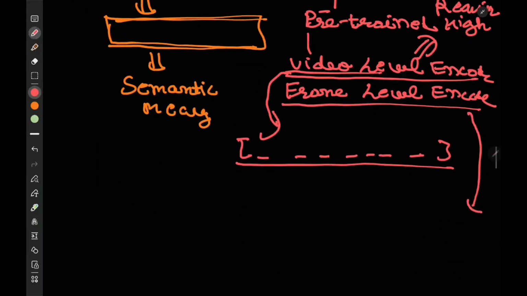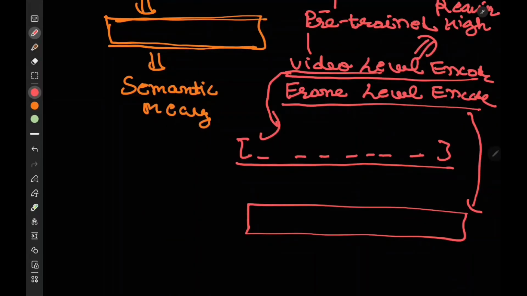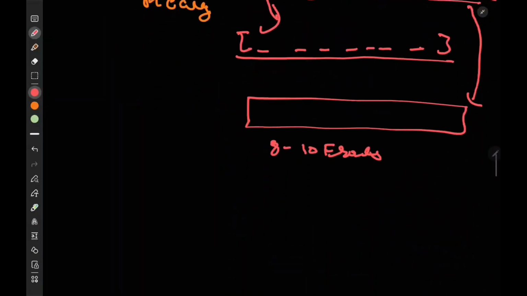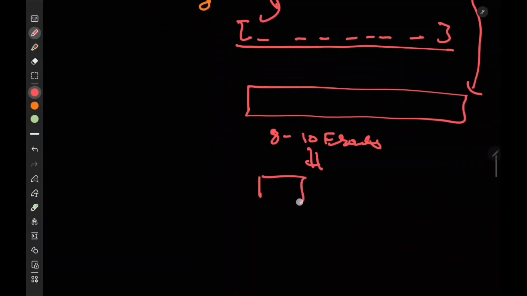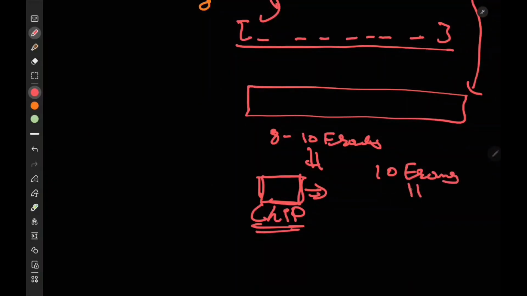Let's say this is our video, it's 10 seconds long, so we can divide it into 8 to 10 frames, and we can pass them to pre-trained models like CLIP. CLIP is just a pre-trained model which gives the semantic meaning for every frame or every image that it gets. Let's say for 10 frames it gets 10 embeddings.